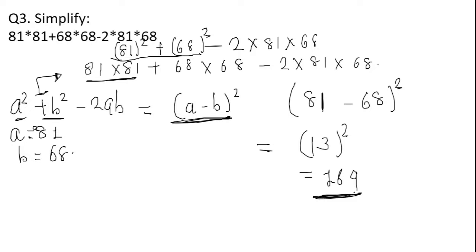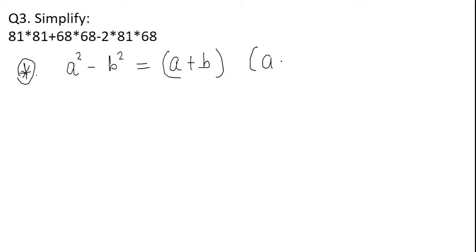Again, a question of simplification. Got it? So once again I'll repeat all the three things that we have learnt in simplification questions. The first thing that we have learnt was a square minus b square. This will give you (a plus b)(a minus b).